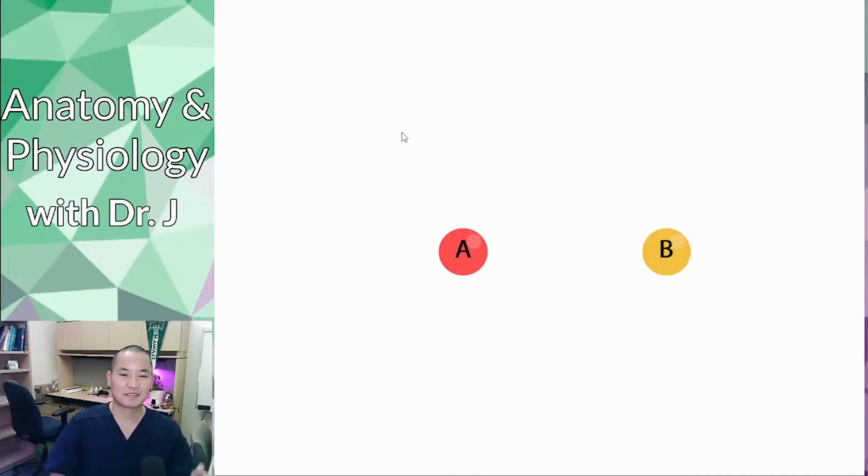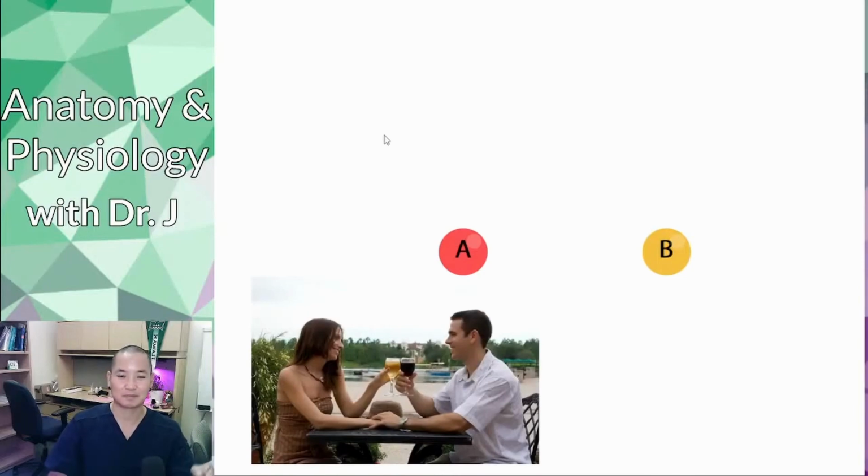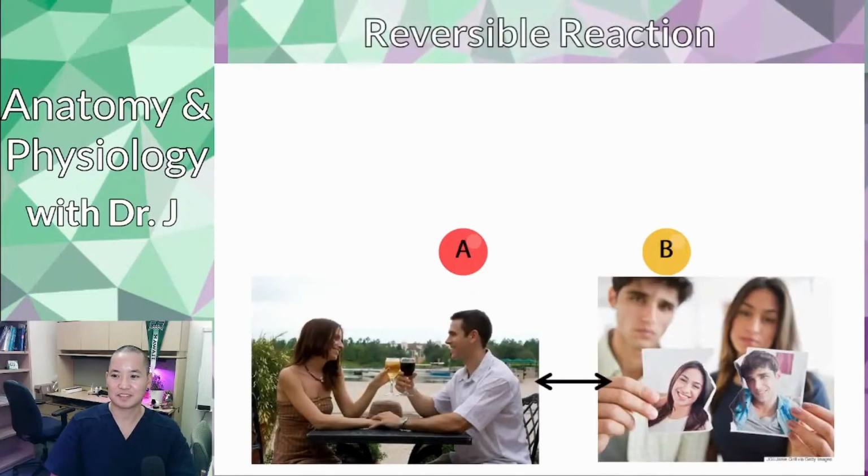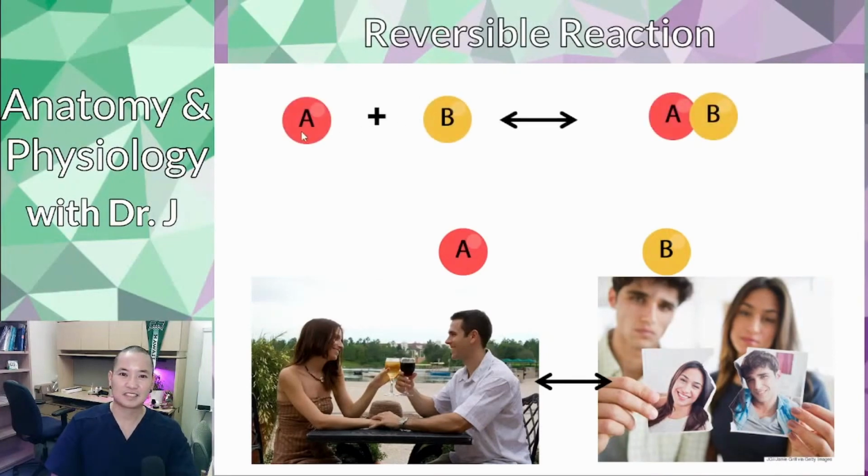So these back and forth reactions, where they're forming new bonds and breaking bonds, this is what we call a reversible reaction. So it can go both ways. You can have a synthesis, you can have a decomposition. Either way, this reaction is not a one-way street. You can build a new molecule, or you can break it up in a catabolic reaction. So that's what reversible is, and this is why in the chemical notation, when we're showing these reactions, there's a double arrow, because it can go either way.